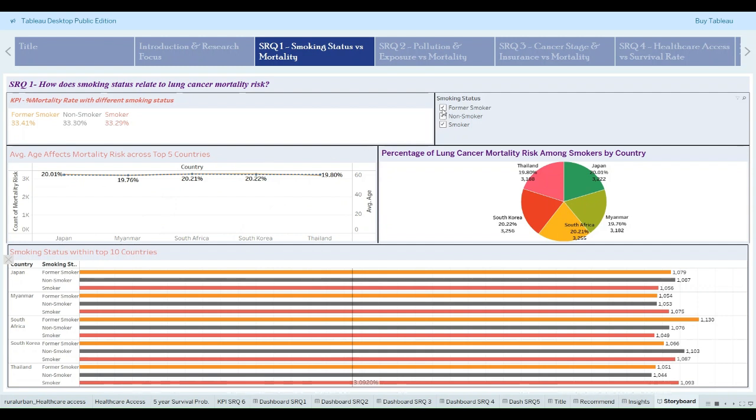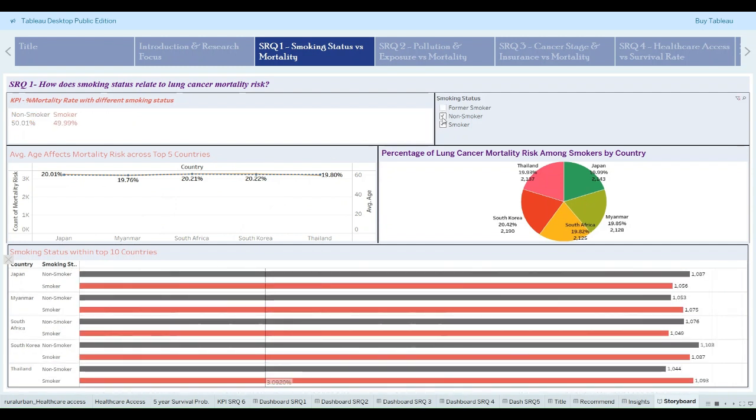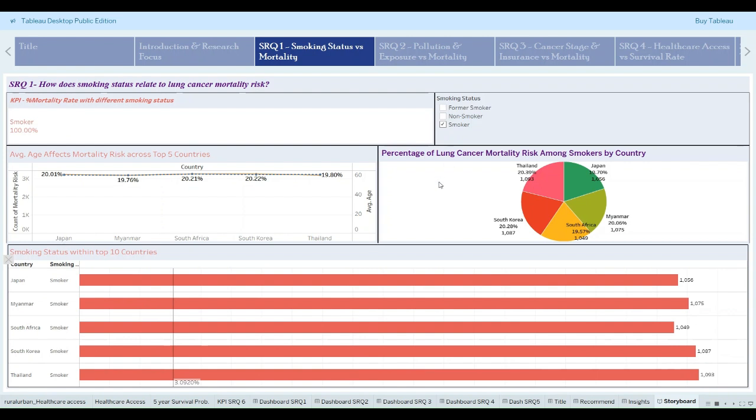To explore more, we will see how just smokers can affect mortality risk rate. Here, we can see that if only smokers are considered as the category affecting mortality risk, then Thailand and South Korea have the highest mortality risk rate.